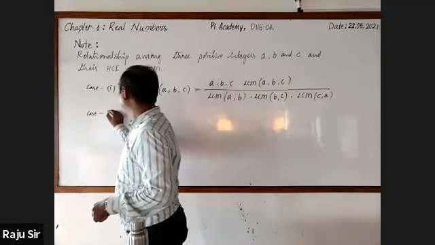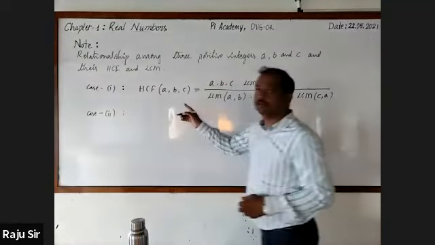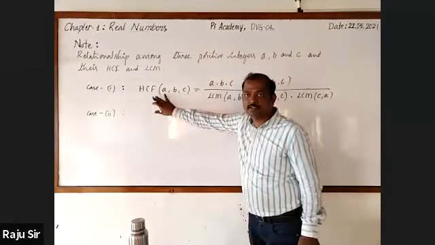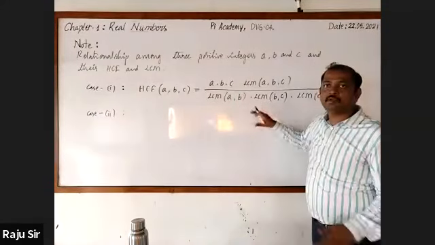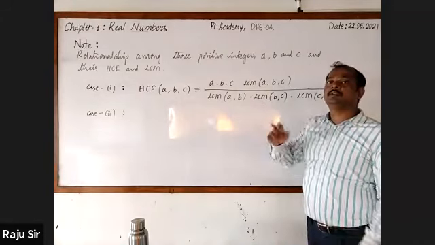Case 2: here we have written HCF in terms of LCM. Now we are going to write LCM in terms of HCF.